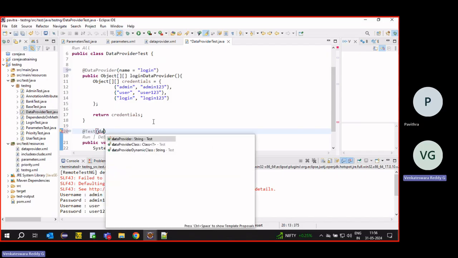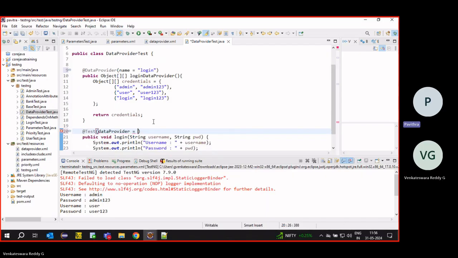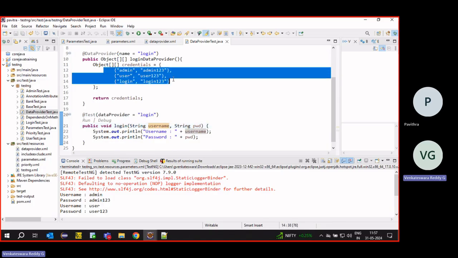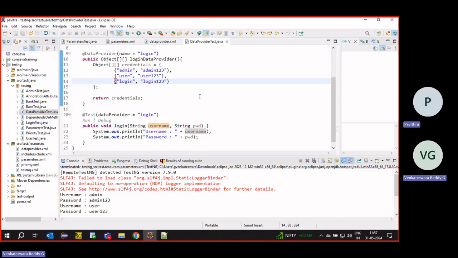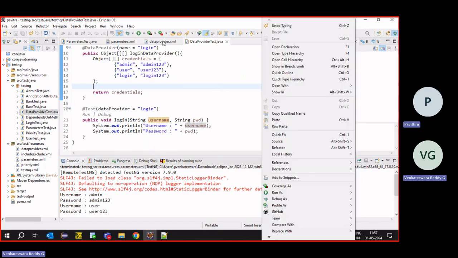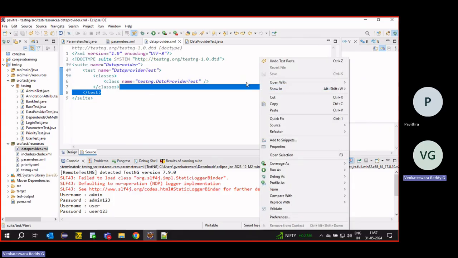One more attribute we have, data provider. What is the name of the data provider? Login. We have to tell this: from the login data provider, we get the data. Here two arguments, username and password. We must have two arguments, a 2 by 2 matrix. Otherwise it will fail. Suppose I run it directly, we can run it or from the TestNG file also.